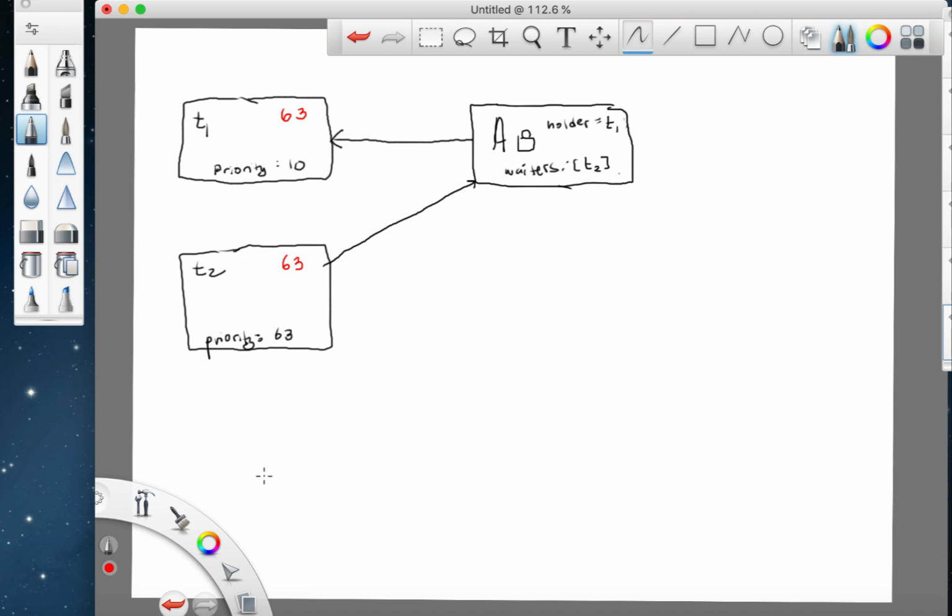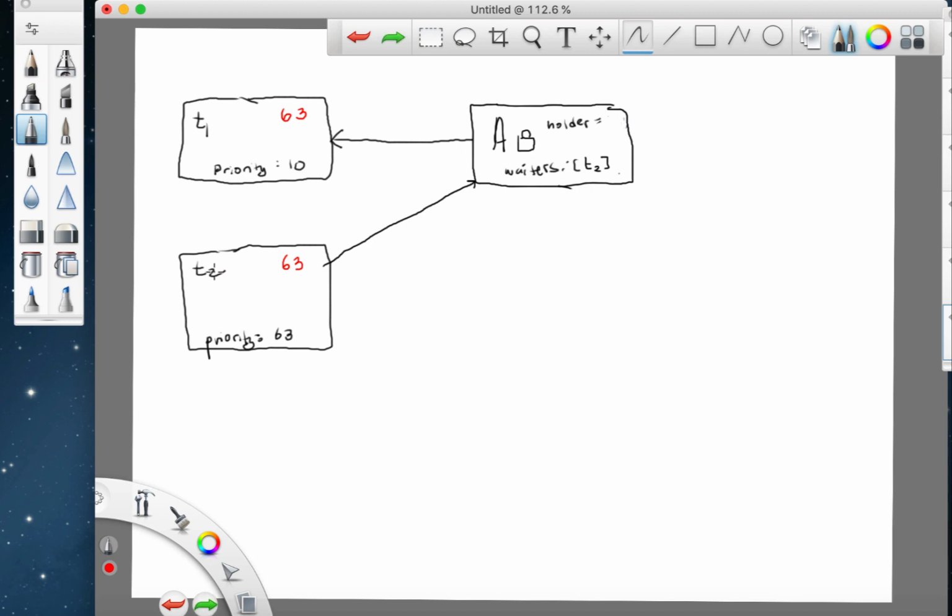Okay? And this is what the state would look like, where T2 is now blocked, it's yielded the CPU, but now T1 could progress and eventually reach the point in T1's program where it releases the lock, where it would take itself out as the holder, set this to null.